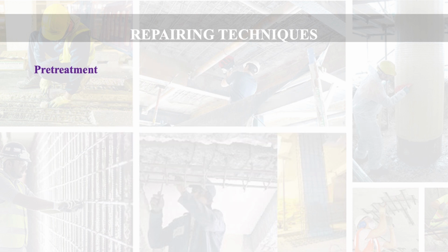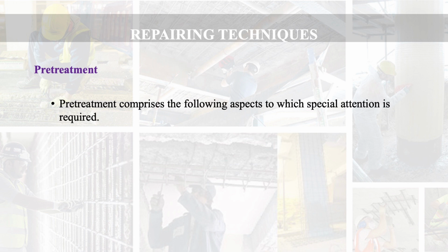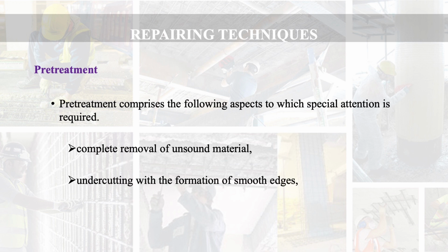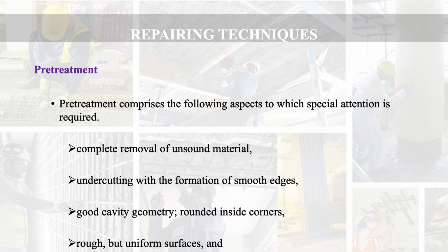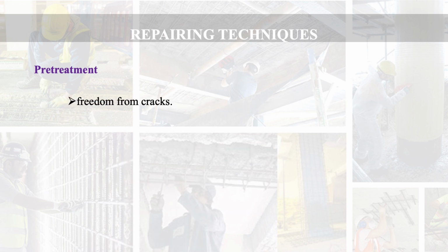Then what are the pre-treatments? Pre-treatment comprises the following aspects to which special attention is required. What are these aspects? First, complete removal of unsound material. Second, undercutting with the formation of smooth edges. Third, good cavity geometry and also rounded inside corners. Next is rough but uniform surface. The surface should be rough but it should be uniform. You should not make it uneven. Then finally, freedom from cracks. So such type of pre-treatment is needed.